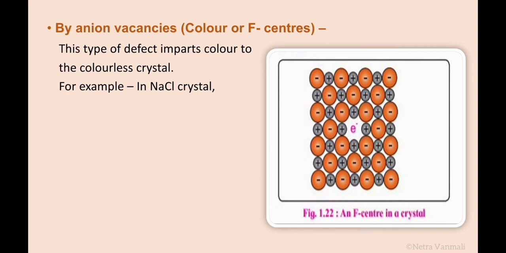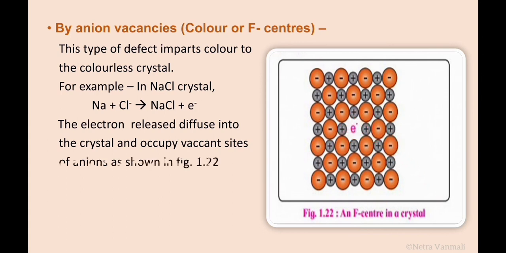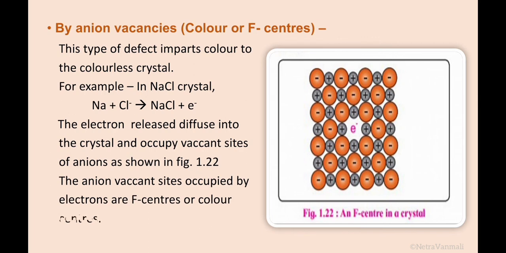These chloride ions combine with sodium atoms on the surface to form Na+Cl-, which gives NaCl plus 1 electron. Now the electron diffuses into the crystal and occupies the vacant site of the anion as shown in the diagram. The anion vacant site occupied by the electrons is the F center or color center.